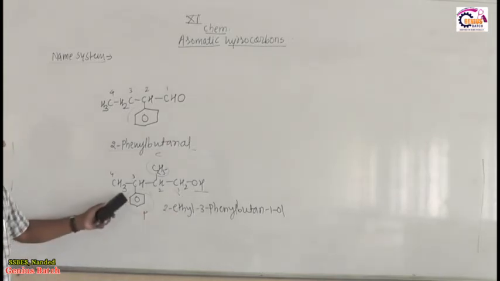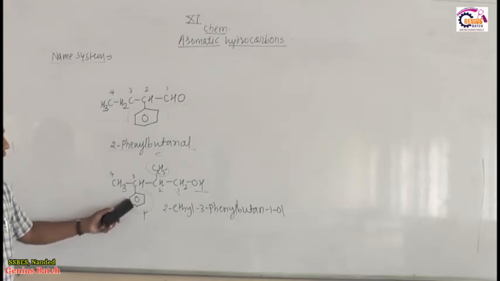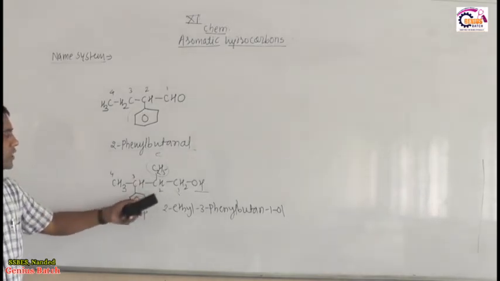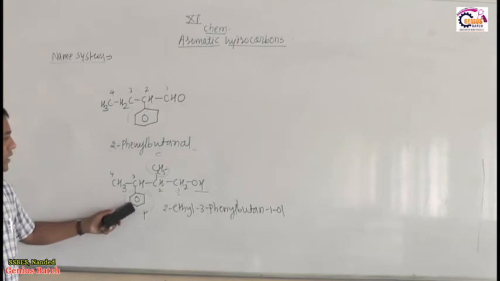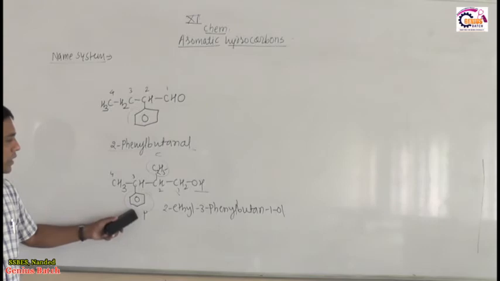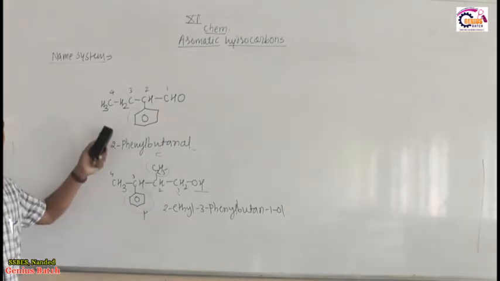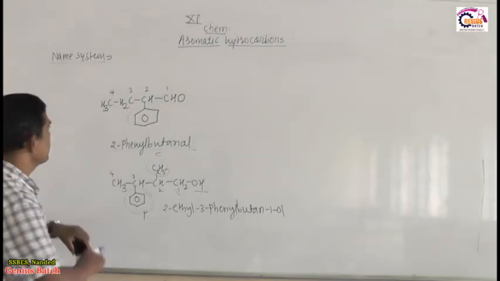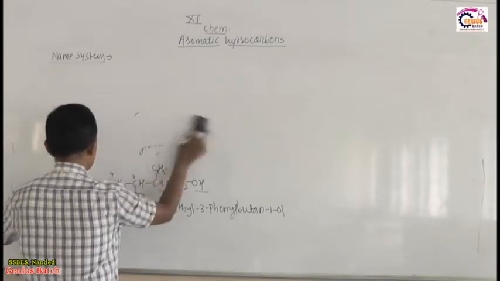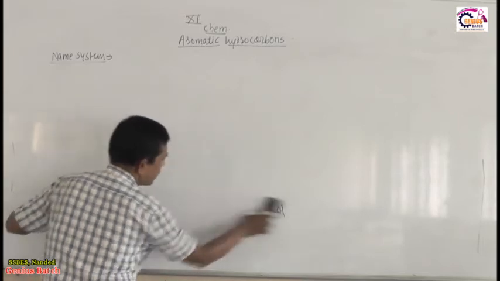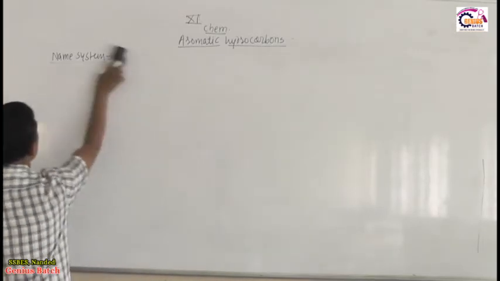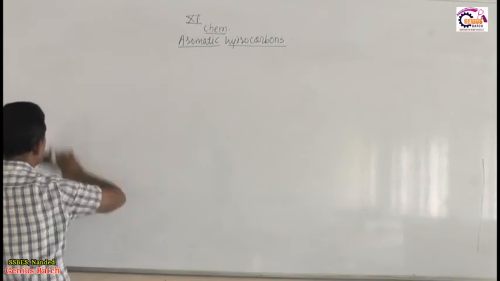So when the benzene ring acts as a substituent, it is called a phenyl, and when the functional group is present on the side chain, then the benzene ring acts as a substituent, and therefore it comes under the name of a phenyl group. And in this way you have to write down the name of such an organic substance. So this is the naming system of benzene and substituted benzene.